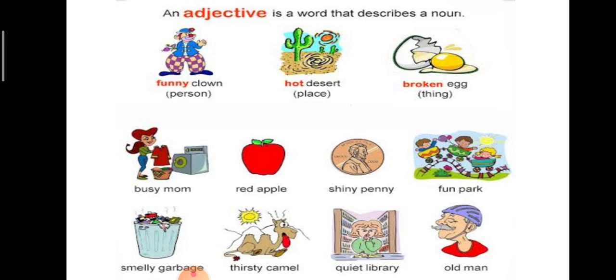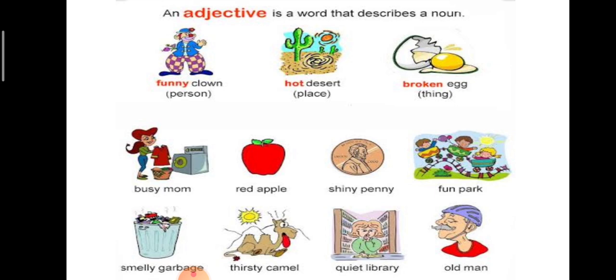Hot desert. Hot describes a place. Broken egg. It describes a thing. Busy mom. It describes a person. Red apple describes a fruit. Shiny penny. It describes a thing. Fun park describes a place. Old man describes a person. Quiet library. It describes the library, a place. Thirsty camel describes an animal. Smelly garbage describes a thing.